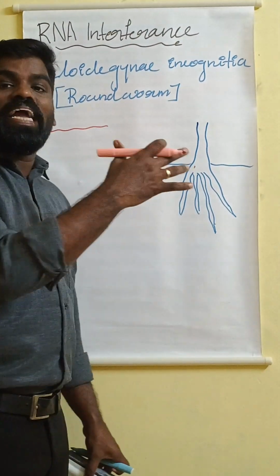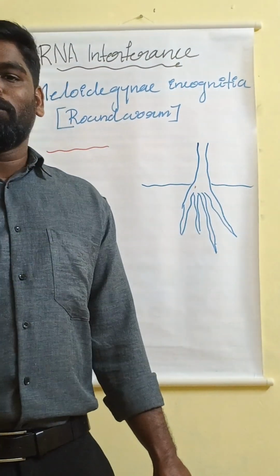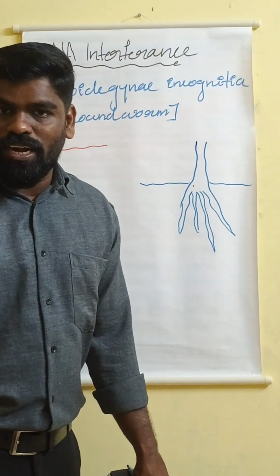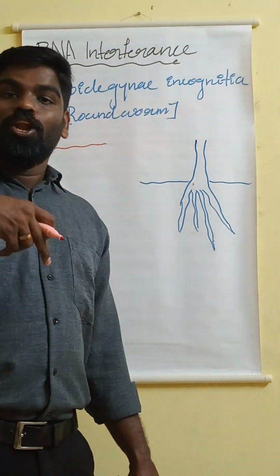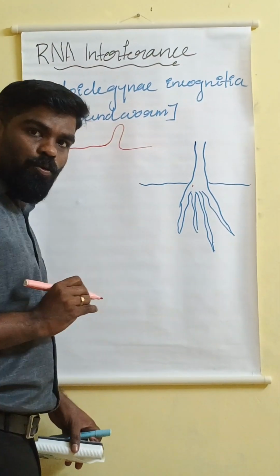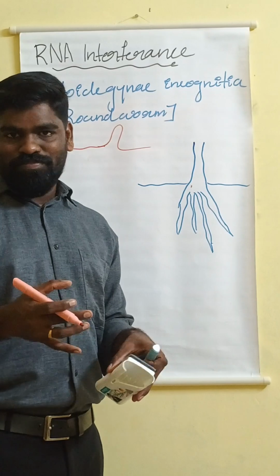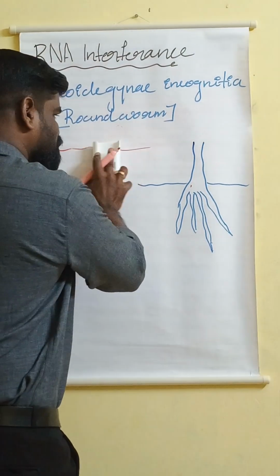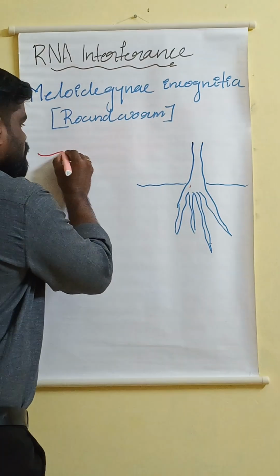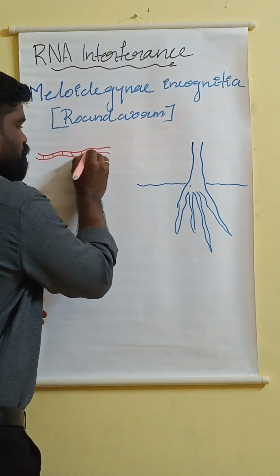Either by bidirectional transcription, that means the DNA dependent RNA polymerase undergoes bidirectional transcription, or by loop formation like that. As a result, it becomes double stranded. Okay, so just imagine a double stranded RNA is produced. Just imagine this is the double stranded RNA.